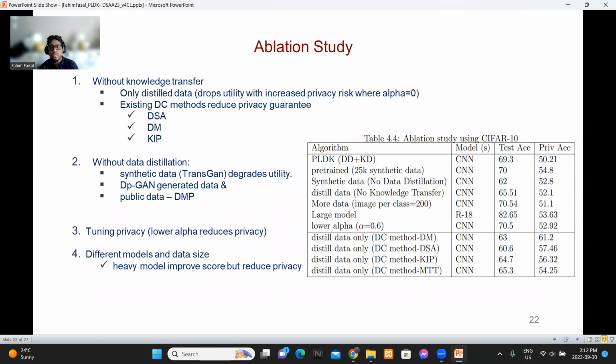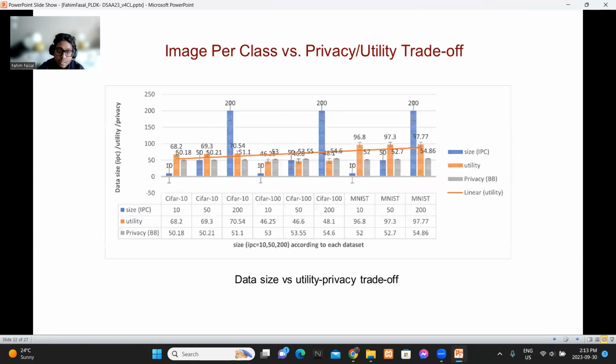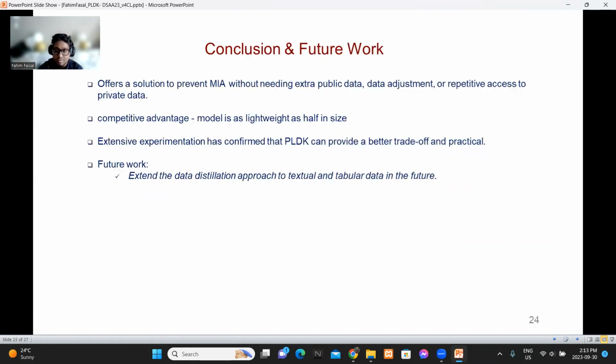We also tried to tune the alpha value, which controls the trade-off, and lower alpha reduces privacy but increases utility. Different model and data sizes are also tested to see which model size will be better. It shows that a heavy model improves utility, but it reduces privacy. We tried 10, 50, and 200 images per class for CIFAR 10, 100, and MNIST, where it shows that 50 images per class gives a better utility privacy trade-off.